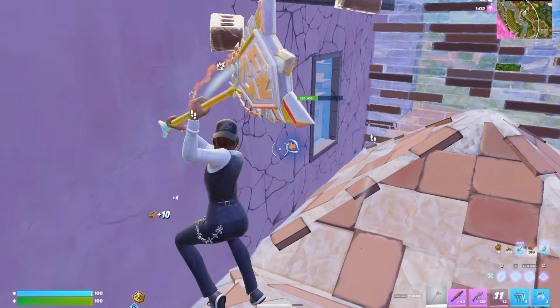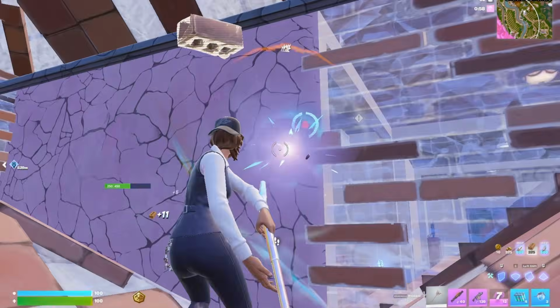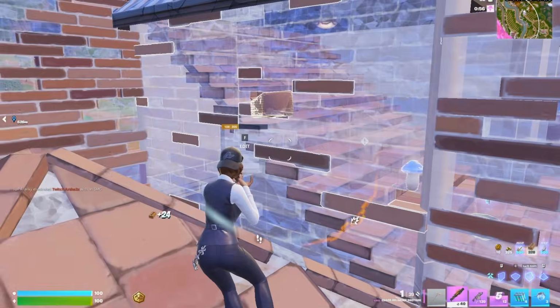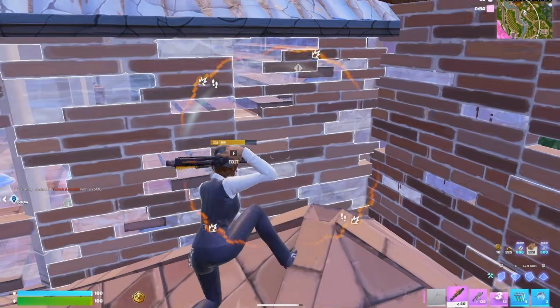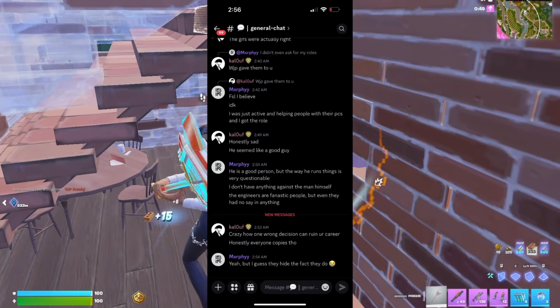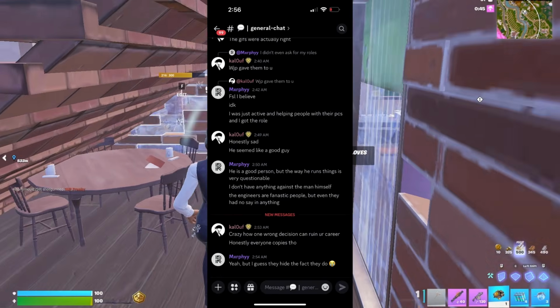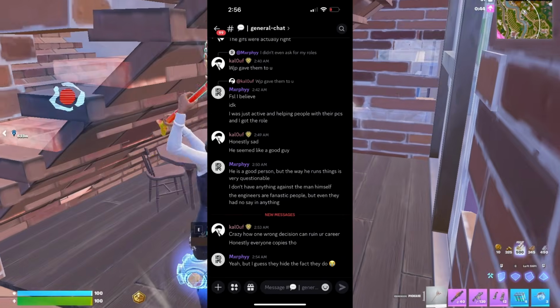Now, let's move on to some of the things that his staff has talked about, and just staff stuff in general, the screenshots I have. So here we have Murphy, and he basically says he's a good person, but the way he runs things is very questionable. I don't have anything against the man himself. The engineers are fantastic people, but even they had no say.